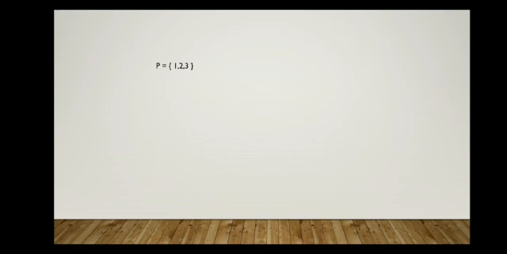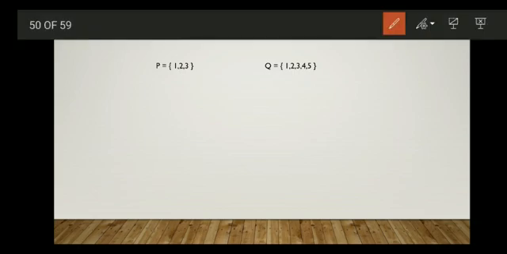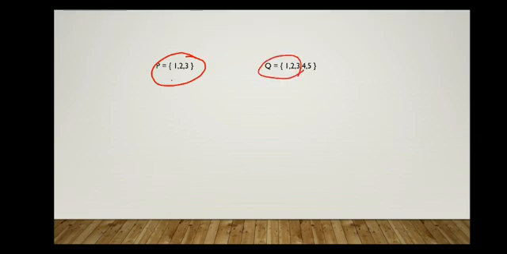Suppose we have a set P. P is equal to {1, 2, 3}. And Q is equal to {1, 2, 3, 4, 5}. You can see that set P, {1, 2, 3}, is a part of the set Q. So P is a part of Q. As we have already seen in our previous slide, part of means subset. P is a subset of Q.